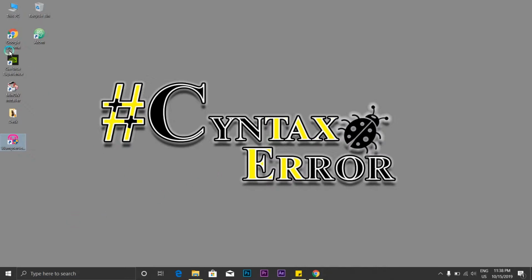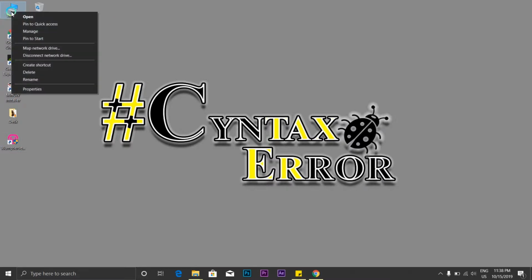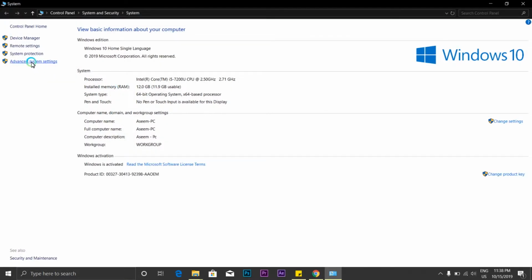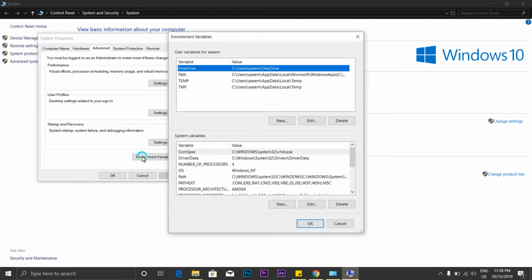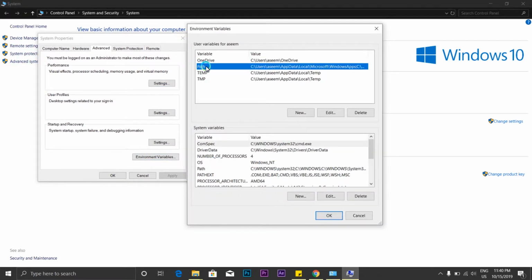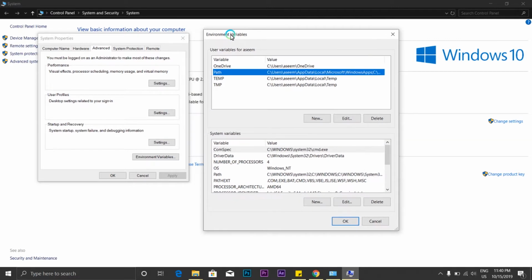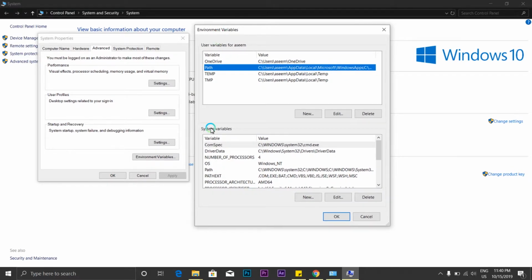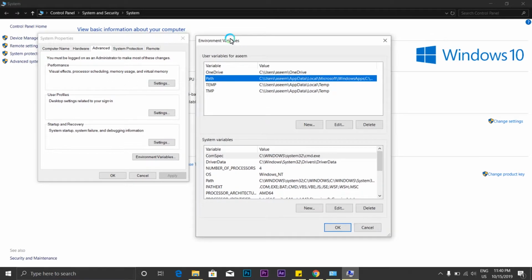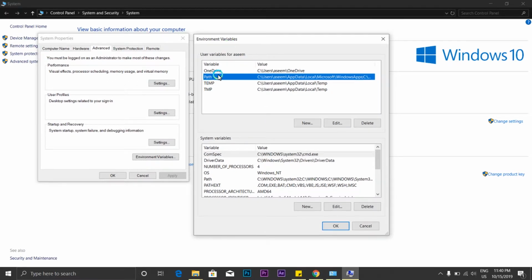Now what we have to do is add PHP in a system variable. So we'll go to This PC, right click on it, properties, advanced system settings, environment variables. I personally put all my paths in user variables and not in system variables, just because I feel like I should be distributing all the things equally. Why give all the tension at once? So you can do the same thing, or else you can put it in the system variables. You can do that only if you are the only user of your PC.